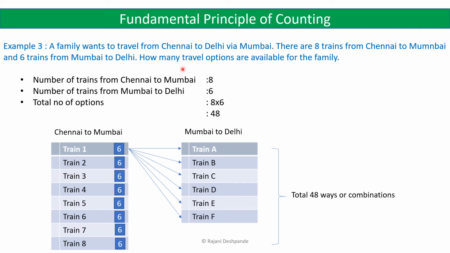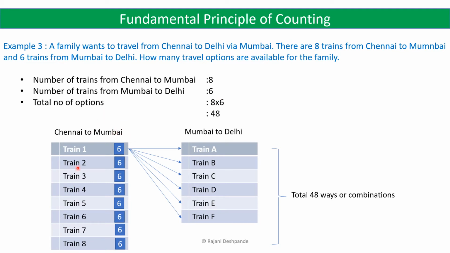So let us take task 1 as traveling from Chennai to Mumbai, and task 2 as traveling from Mumbai to Delhi. So task 1 can be performed in 8 different ways because the number of trains from Chennai to Mumbai is 8, and the number of trains from Mumbai to Delhi is 6. So the second task can be performed in 6 different ways.